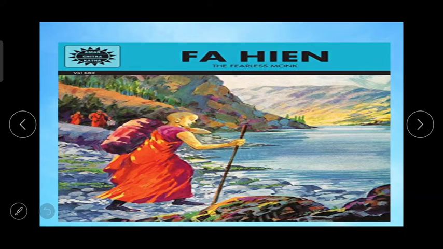Now it is very important for us to understand that at that time there were many such travellers who used to go from one country to another, from one kingdom to another, and keep records of that period. They used to write and collect different books. And today also we use that as a source of history, and we learn many things about history. So Fa-Hien is the name which is very important for us whenever we talk about Chandragupta II, because in this period only he came to India from China and wrote an account of his travels.